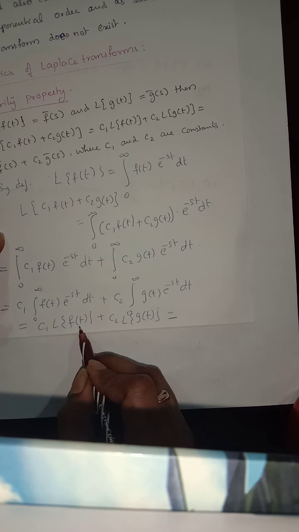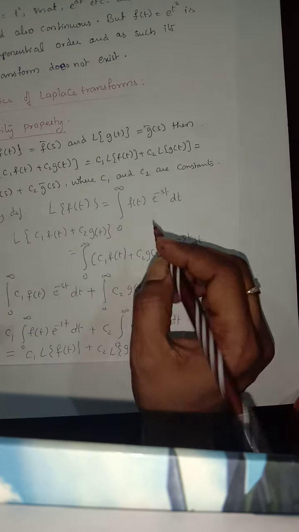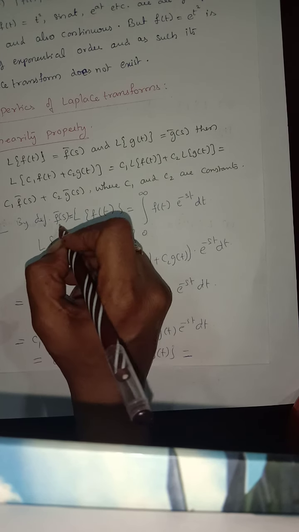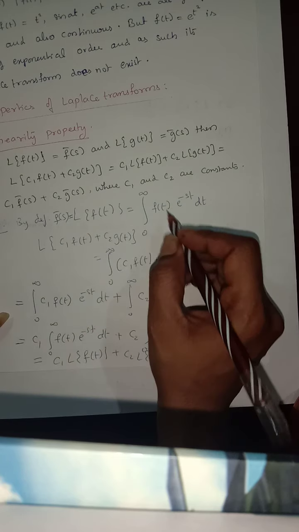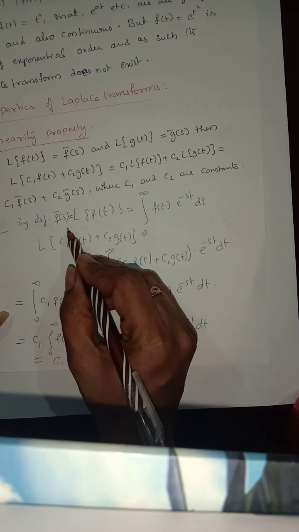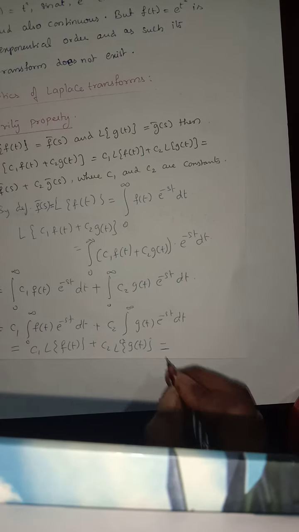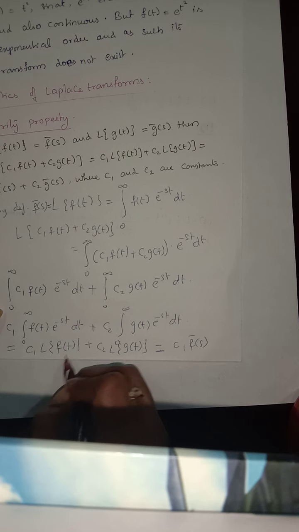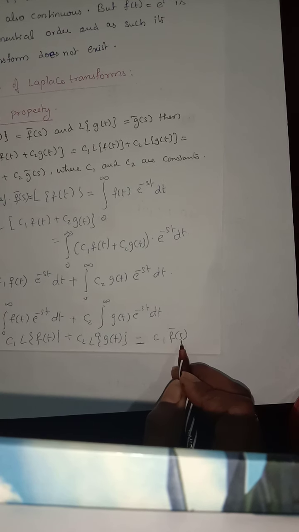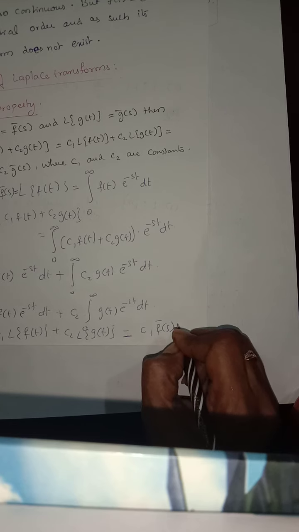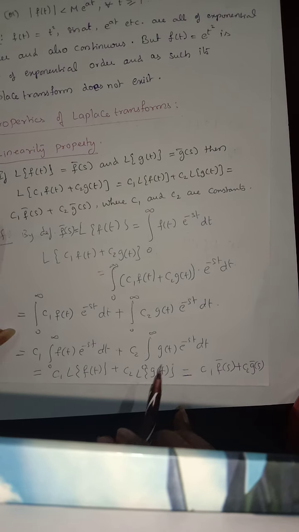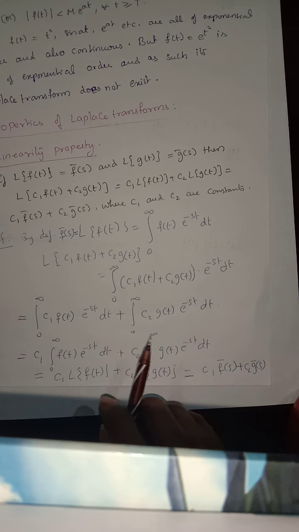When we simplify this, we can write it in terms of f bar of s. In the definition, f bar of s is equal to this integral, so L of f of t is nothing but f bar of s. So this can all be written as c1 f bar of s plus c2 g bar of s. Same thing we got. So this is the linearity property, the first property of the Laplace transforms.